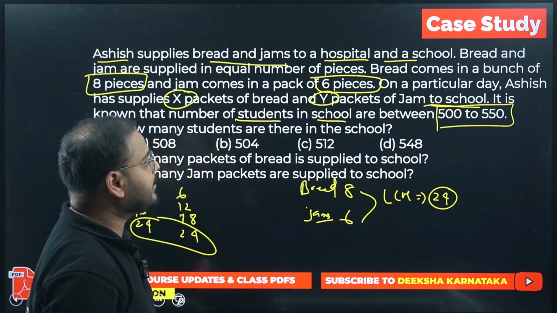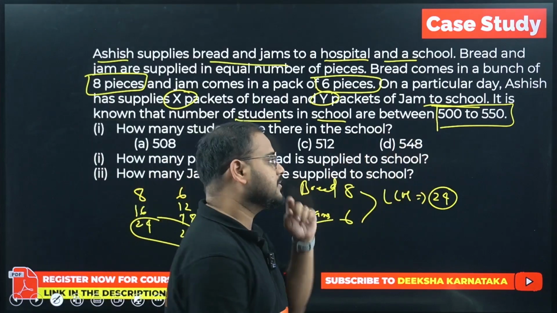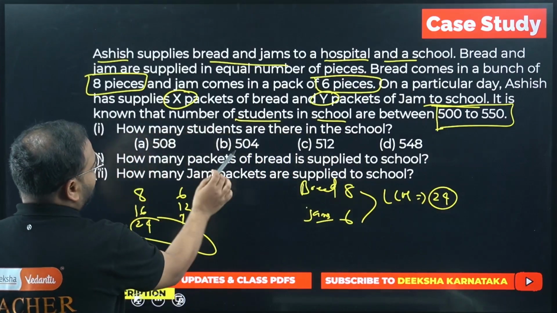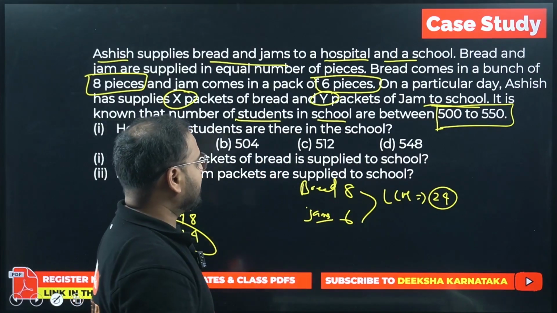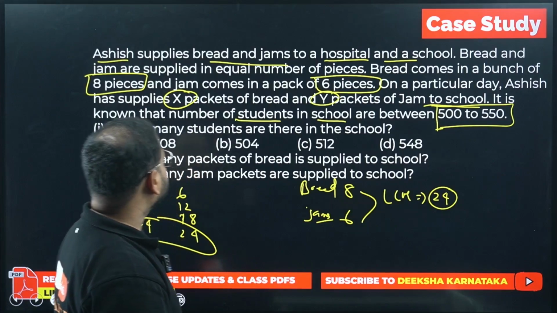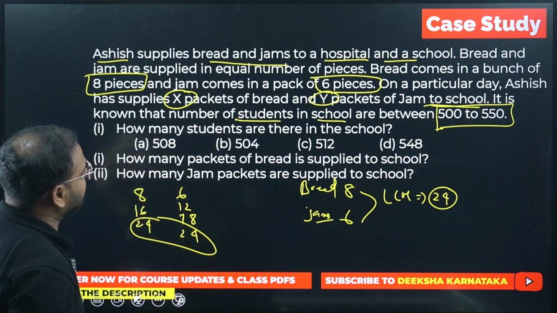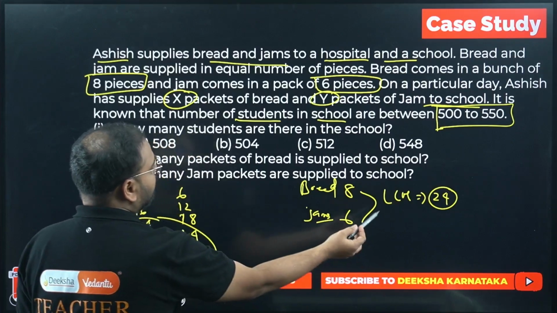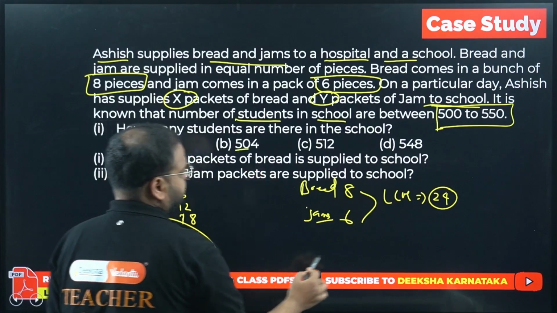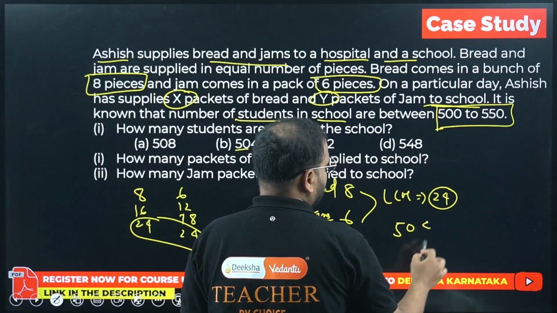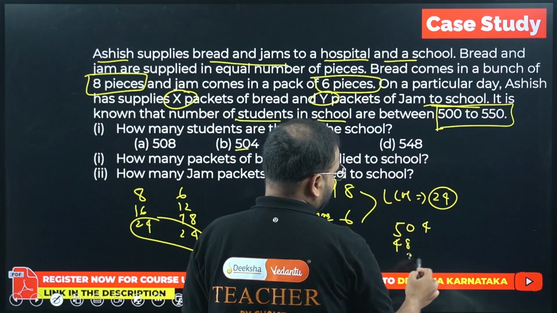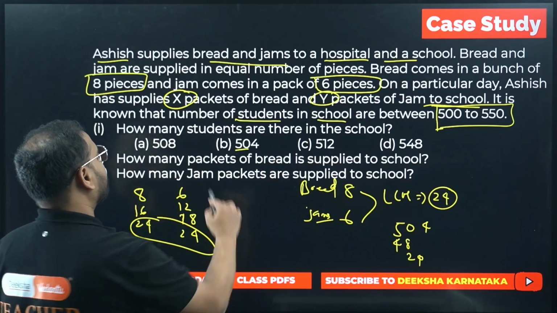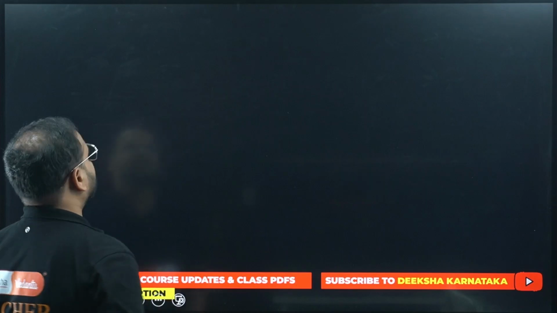Now this number should be able to divide the number of students in this category of the school. Okay. 500 to 550. Check. 508, 504, 512 and 548. The number that is completely divisible by 24 is what? Please check 504. Is it divisible? 24 times 2 will be 48. For 504, if I take 48 here, I have 2 left, 24 again. Yes, divisible. So the answer should be 504.